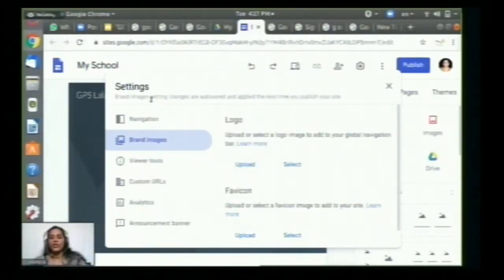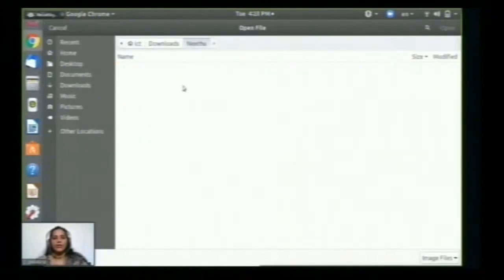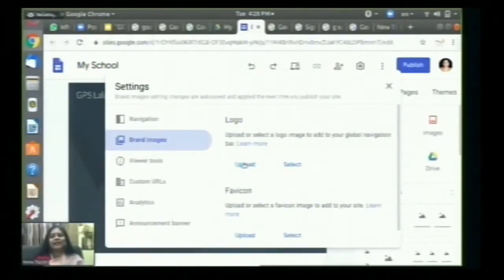Now I am showing how to create a website for a school. If you have a school-specific logo, you can upload it. Just click on the upload button. As the internet is slow, but it will guide you to the image source, wherever you have saved the image on your computer, and you can select it and upload it. We understand this step, so we can go ahead.